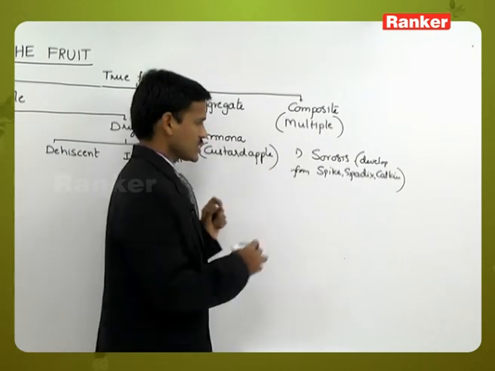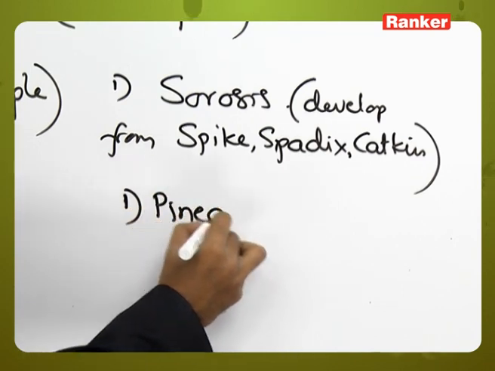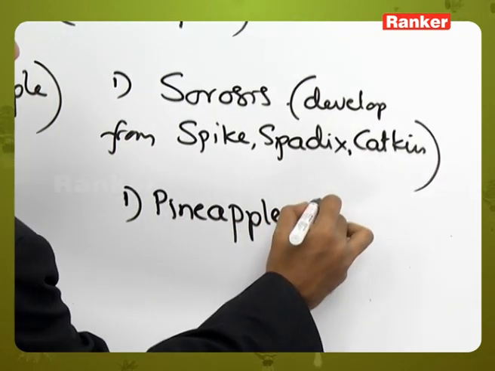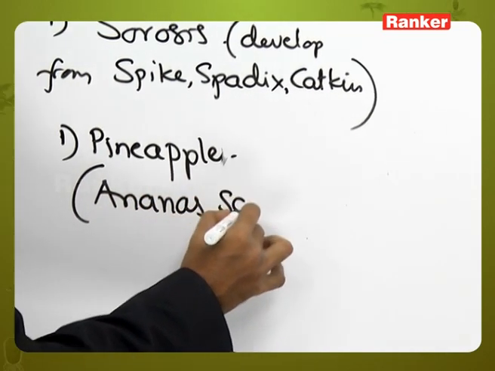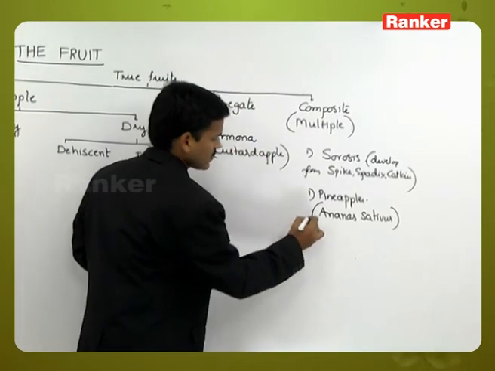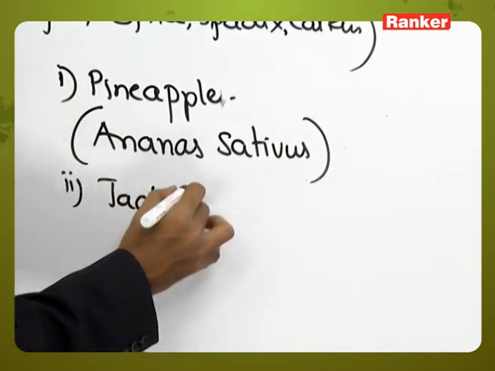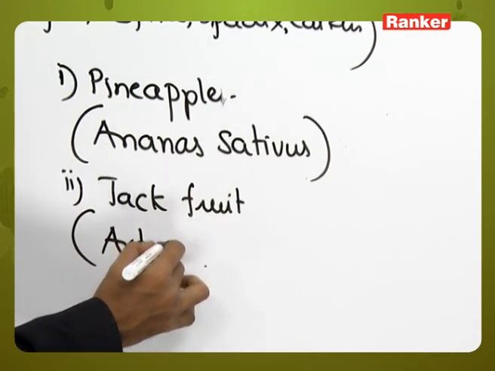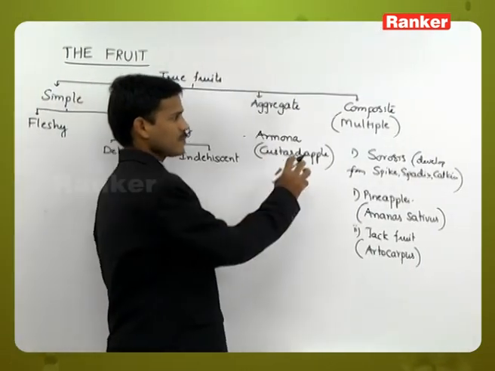Examples for Sorosis: the first example is pineapple, whose scientific name is Ananas sativus. The second example is jackfruit, Artocarpus. So that is the first type of composite fruit.